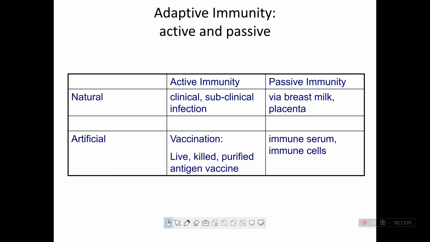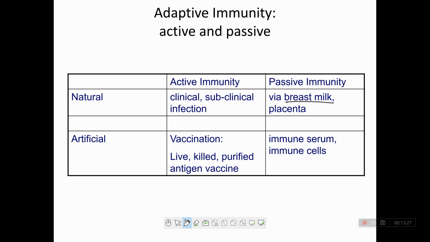Adaptive immunity is divided into active and passive immunity. Active immunity can be natural, through clinical or subclinical infection. Passive immunity is provided naturally via breast milk and placenta.